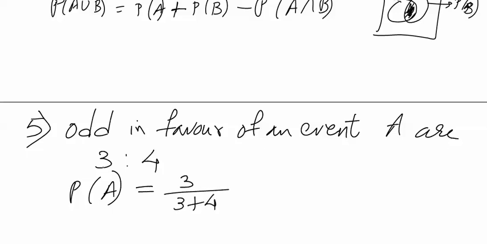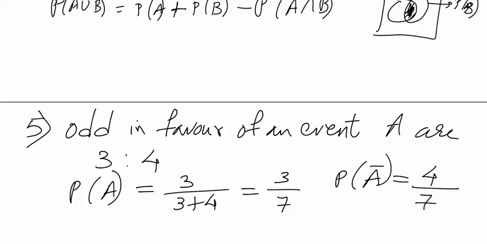Chances of happening of event are 3 and non-happening is 4, so probability of happening of an event is 3 out of 3 plus 4, which is 3/7, which means probability of non-happening of an event is 4/7.